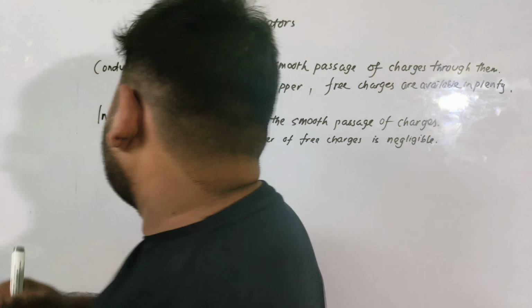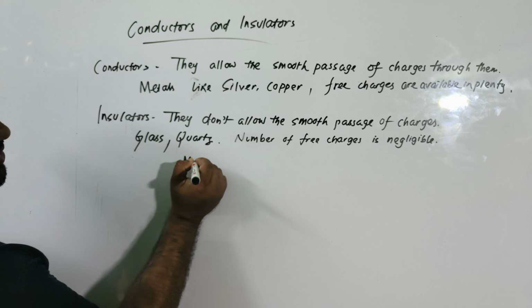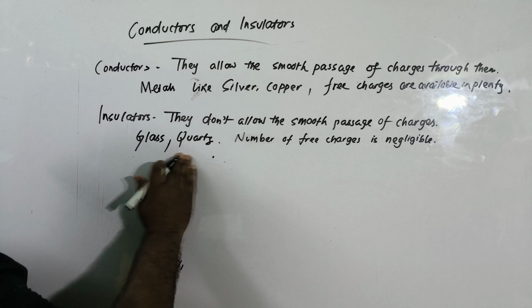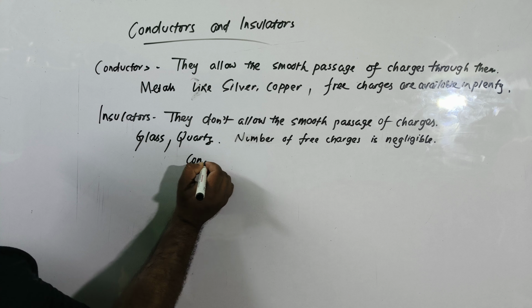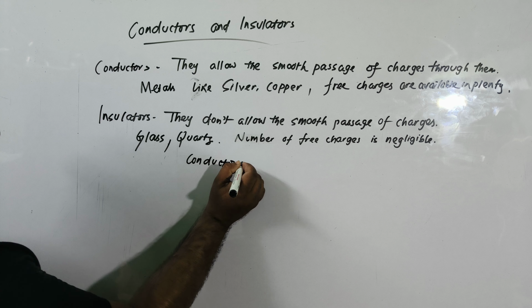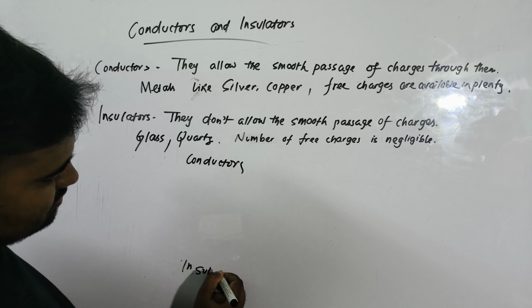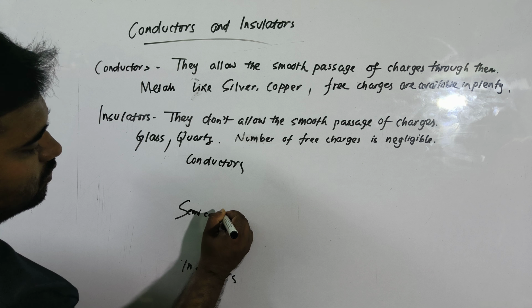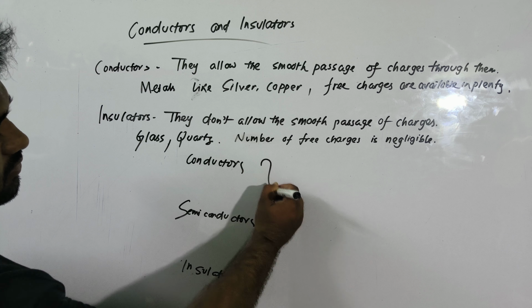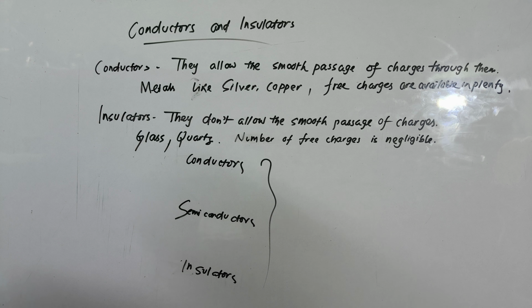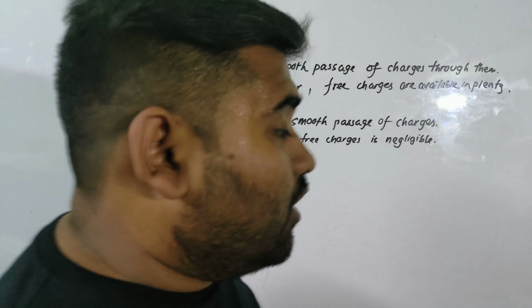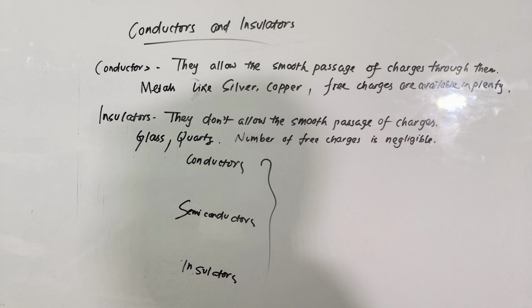If we talk about conductivity, conductors take the top spot, insulators take the bottom spot, whereas semiconductors take the spot in between.